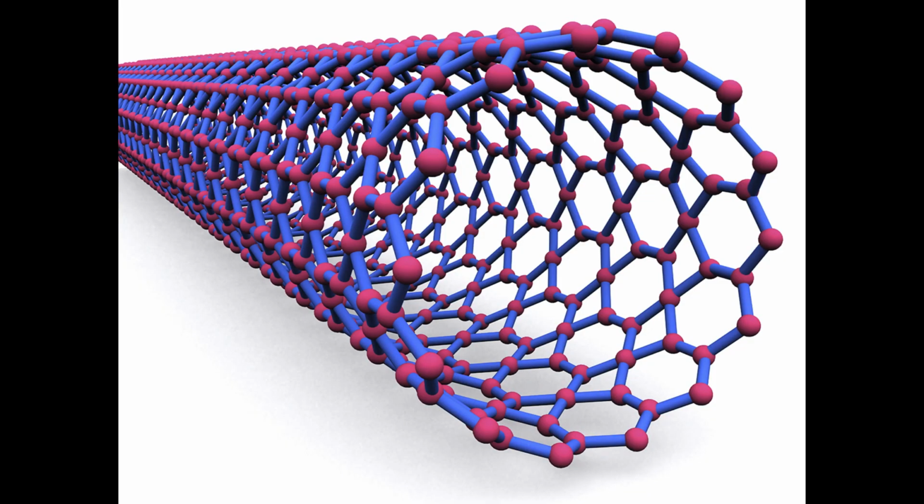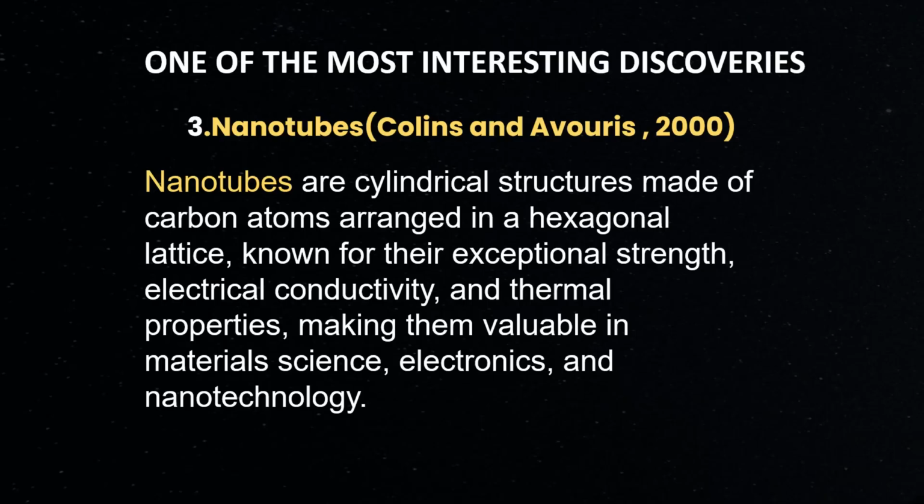Number three, nanotubes. Nanotubes are cylindrical structures made of carbon atoms arranged in a hexagonal lattice, known for their exceptional strength, electrical conductivity, and thermal properties, being valuable in materials science, electronics, and nanotechnology.